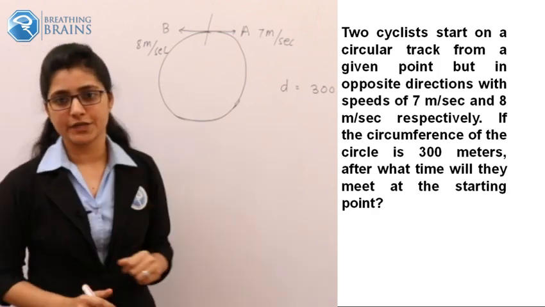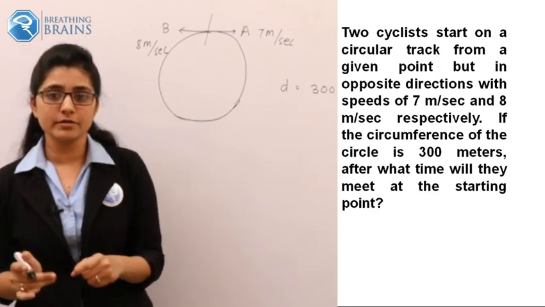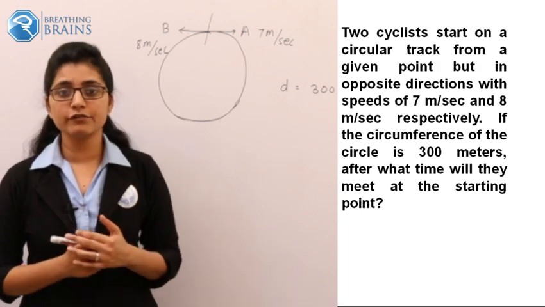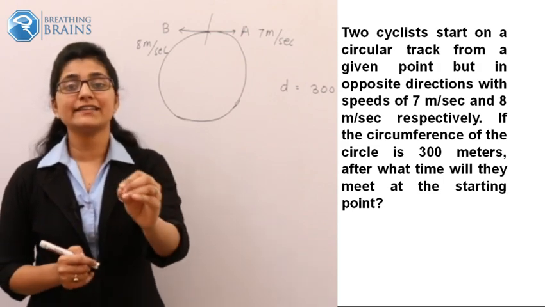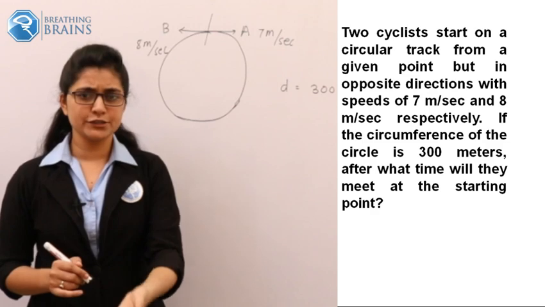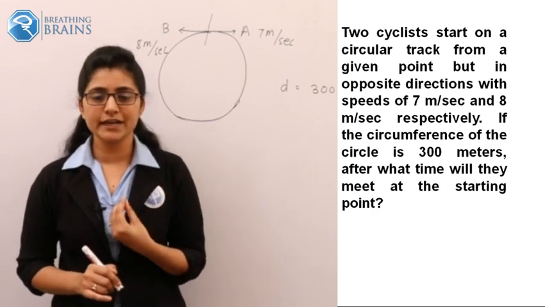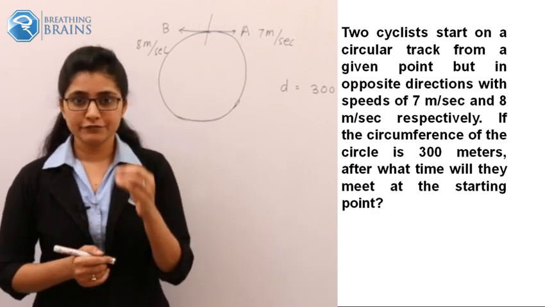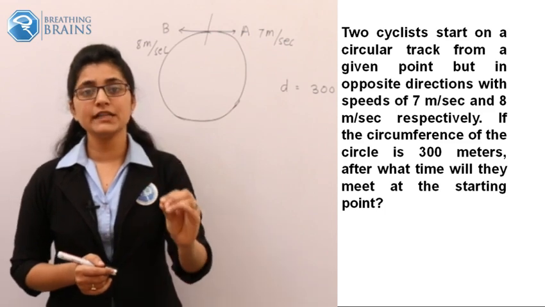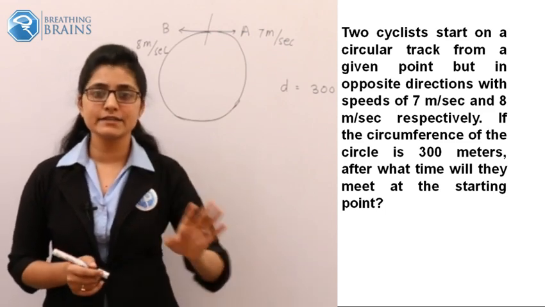Okay, these are their speeds. And what is asked in the problem? What value do you have to find out? When they will meet at the starting point for the first time. Obviously, it is not given in the problem, but we should understand that it is for the first time that we have to find out at what time they will meet at the starting point.